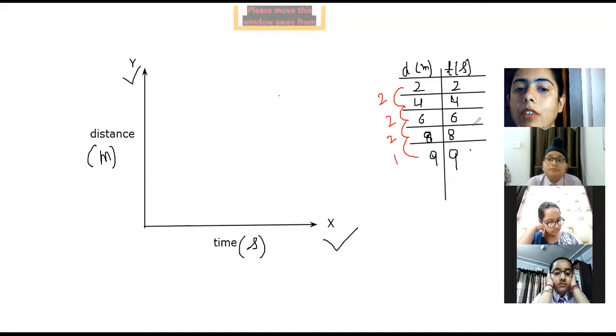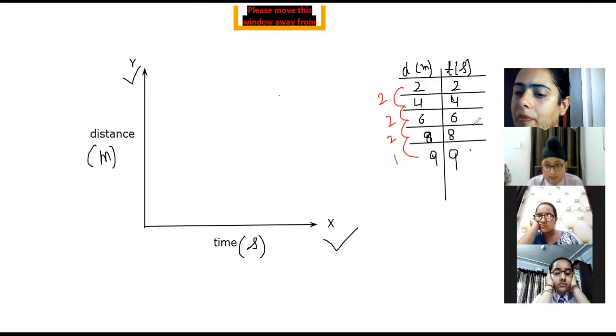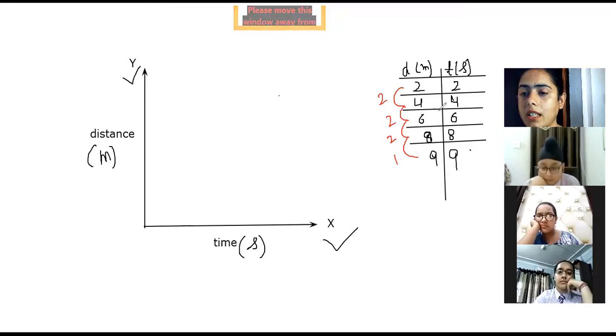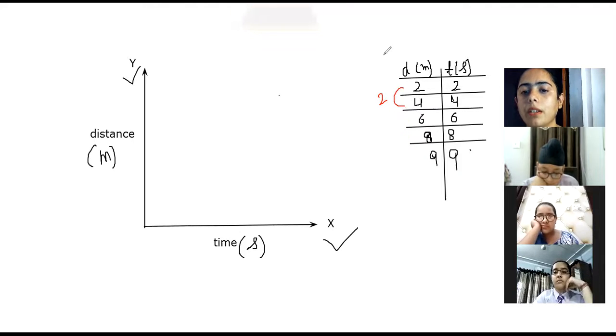See, whenever we find whether it is uniform or non-uniform, look, the first 2 meters are covered in 2 seconds, meaning 1 meter is covered in 1 second. So whenever you check uniform or non-uniform, you don't only look at the gaps between the distance and the time. Distance and time are going to tell you the speed.